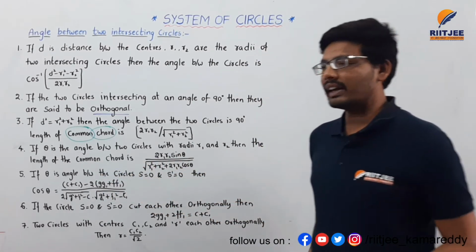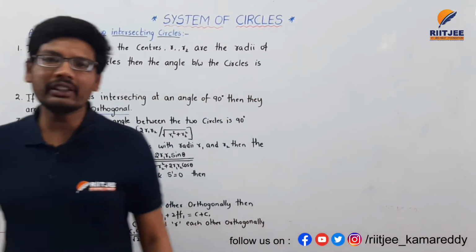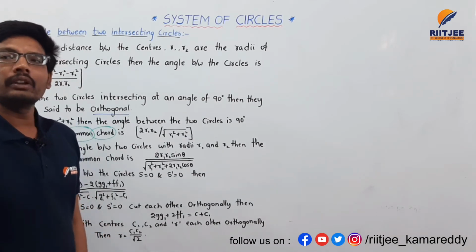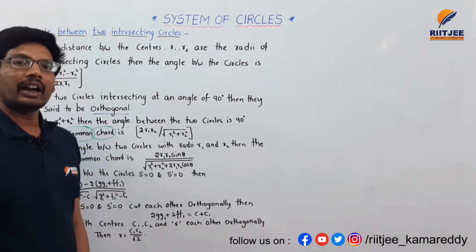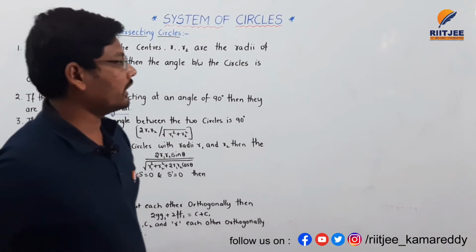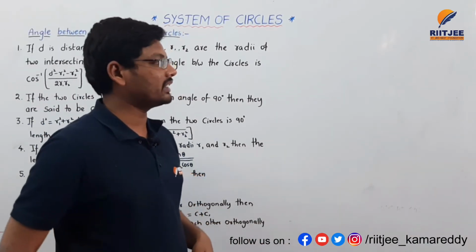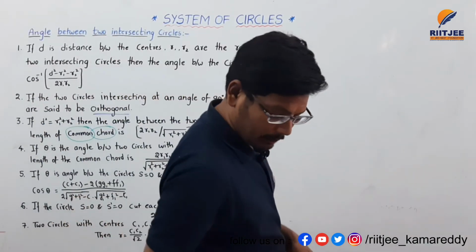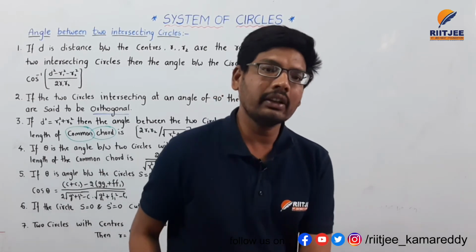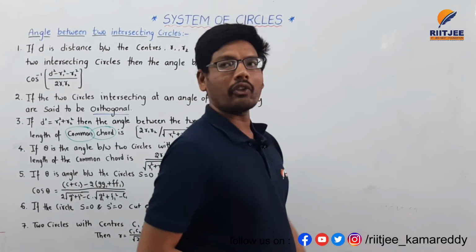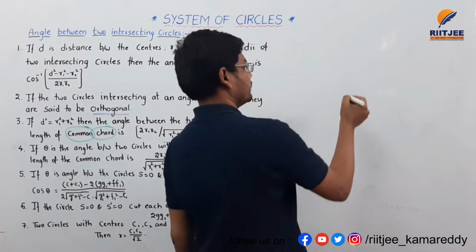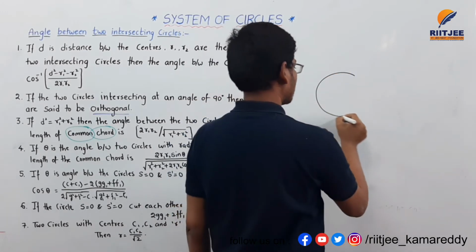In the previous case the circles had to be perpendicular to each other; in this case the two circles are not perpendicular to each other, so what is the condition for the length of the common chord? I am taking one circle here.